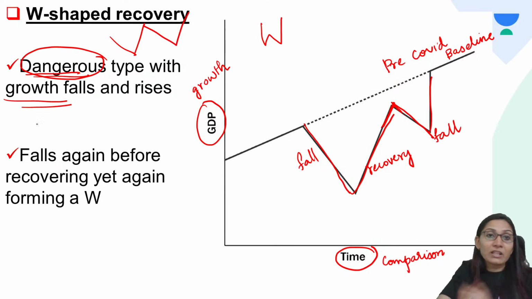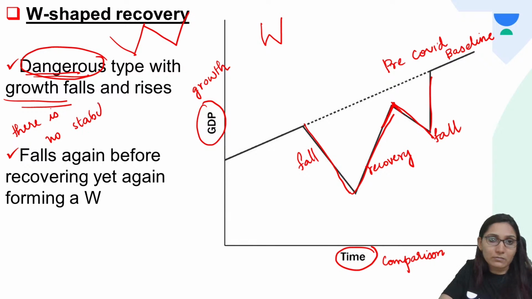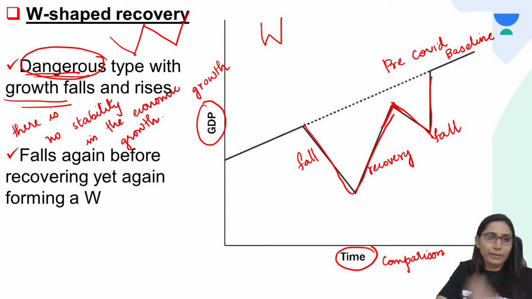So here the problem is that there is no stability in the economic growth. There is no stability in the economic growth.